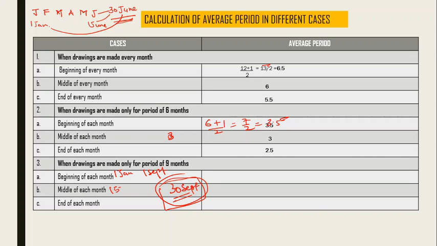Same way 15th of Jan and 15th of September. 31st of Jan, the last date 30th of September. So all these dates are to be compared with 30th September. So that will give us the average period, which of course we are going to use there.